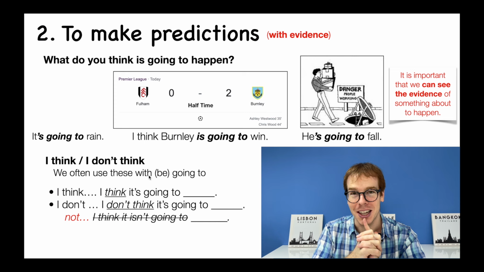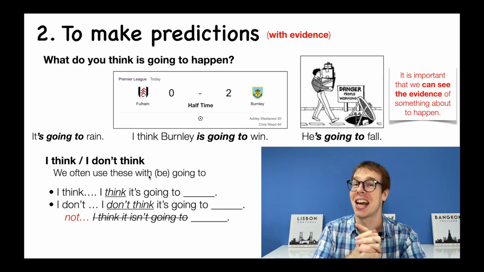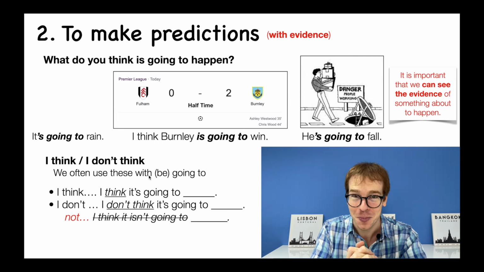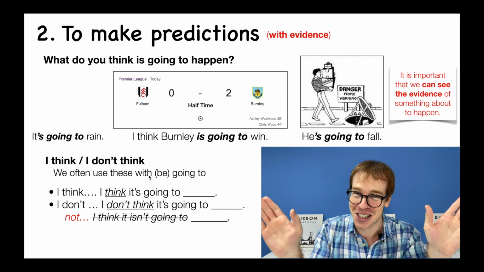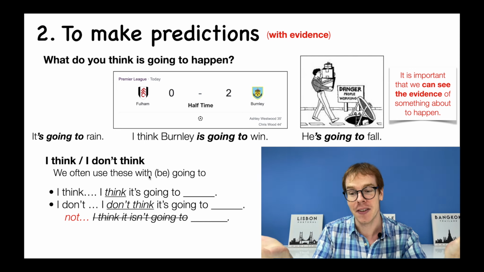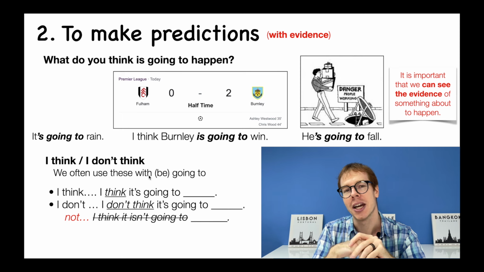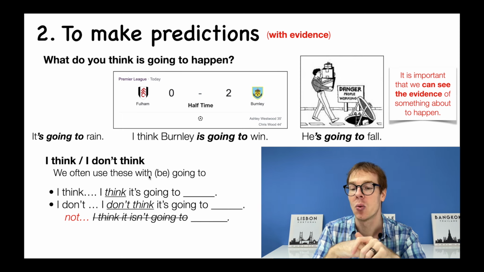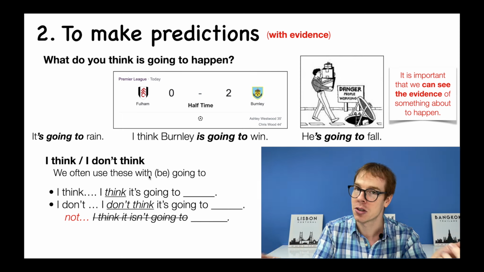And where's he walking? Oh, wow, this is a very dangerous situation. He is going to fall. He's definitely going to fall. So there's all my evidence. Everything I can see, that's my evidence. So make sure you can see evidence if you want to use the be going to in this style.